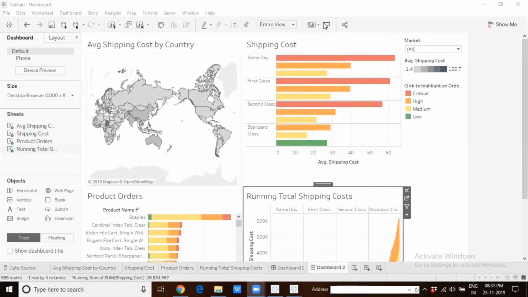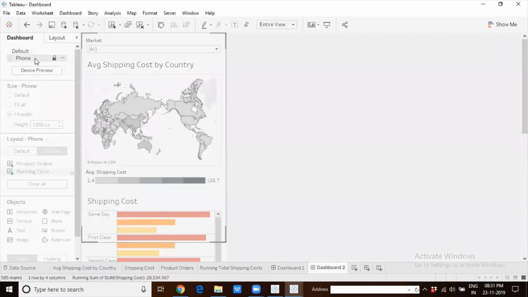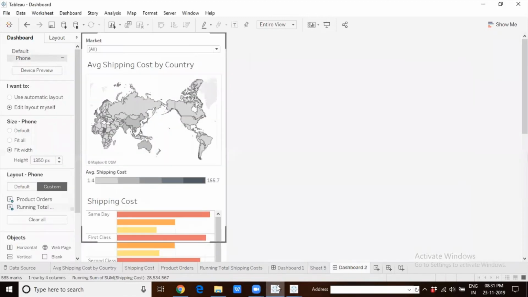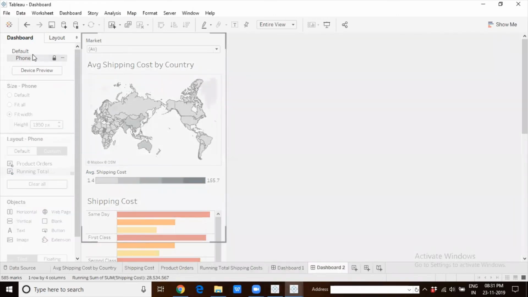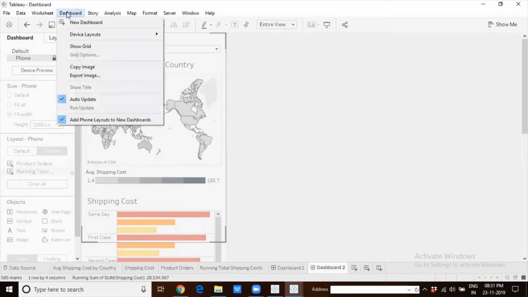Okay, it is the same dashboard which is built the same way. Here under phone layout, when you go, there is no option called I want to use automatic layout, or I want to edit the layout myself. That option is not there. Instead, what happens in 2019.3 is there is a lock symbol, which means Tableau has automatically created the layout for us. Because why? We selected this option, right?